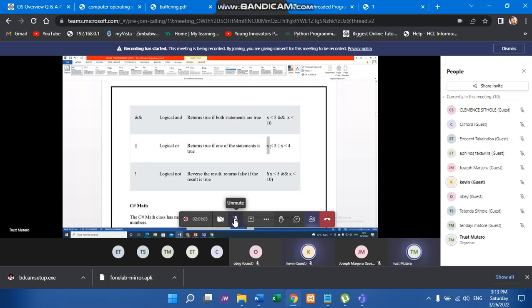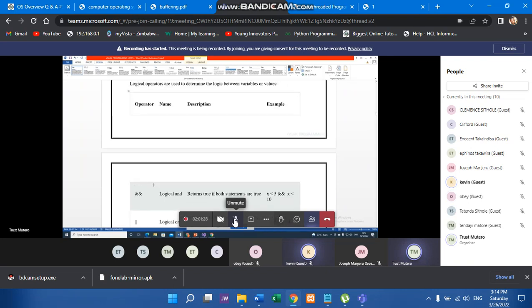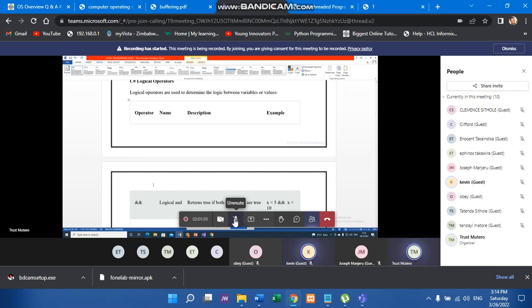Here we are saying X is less than 5 or, remember this is OR, X is less than 4, okay? This one is saying not, in other words, the output is the reverse: X less than 5 and X less than 10, not equal to that particular output. So logical operators, it's like this.